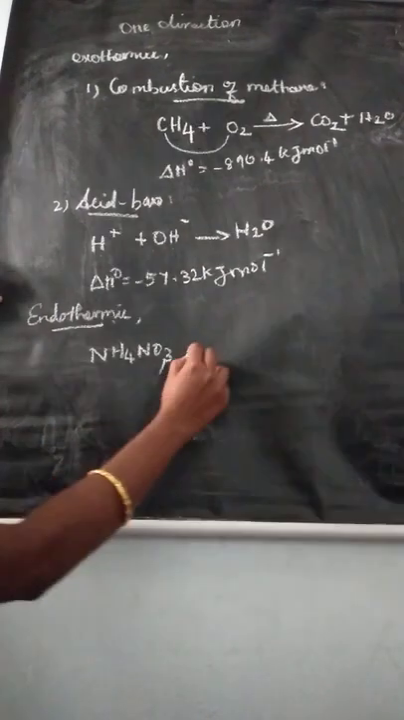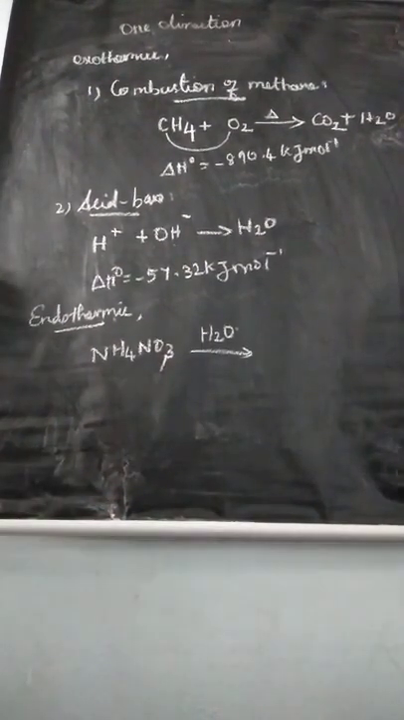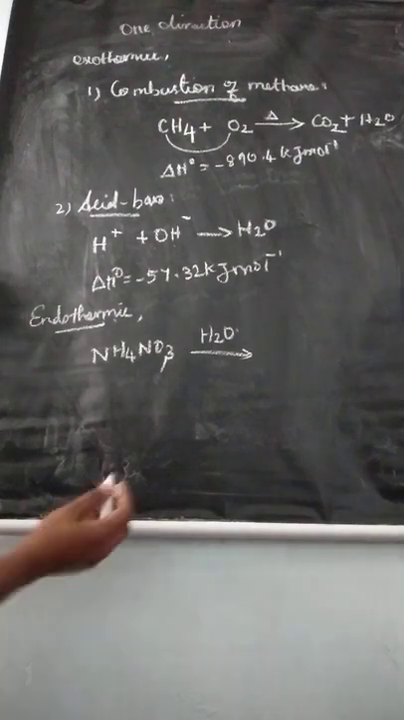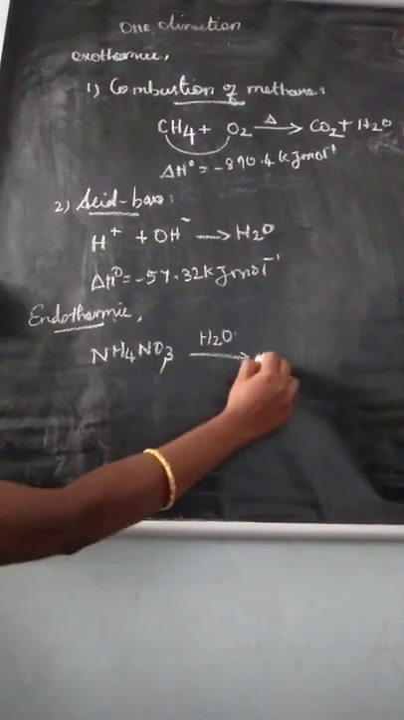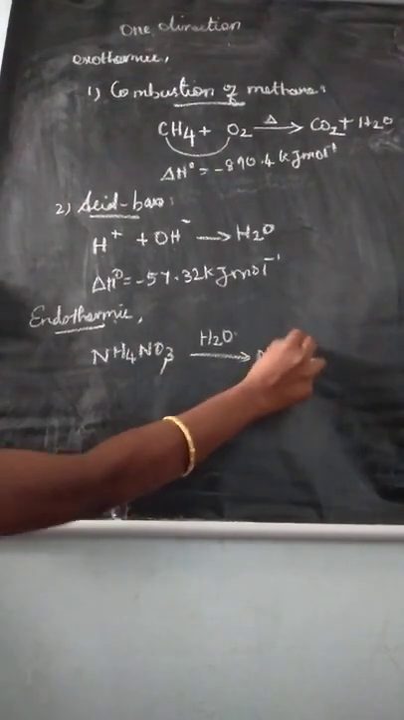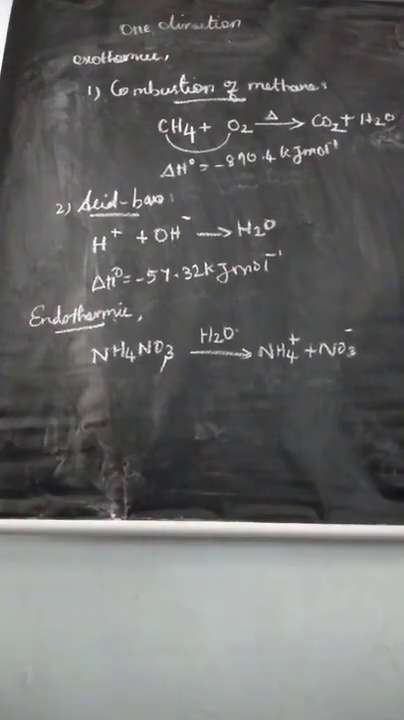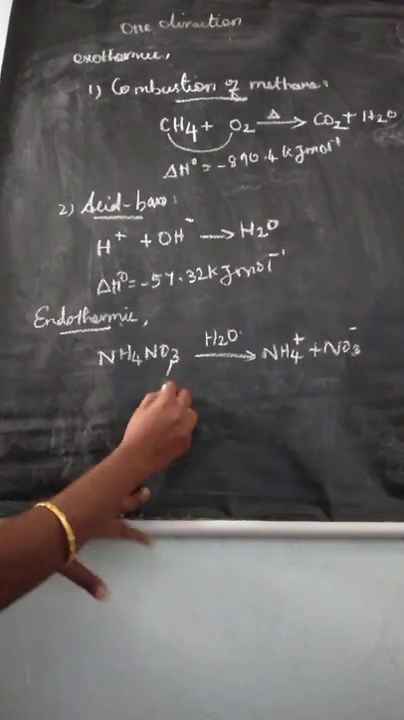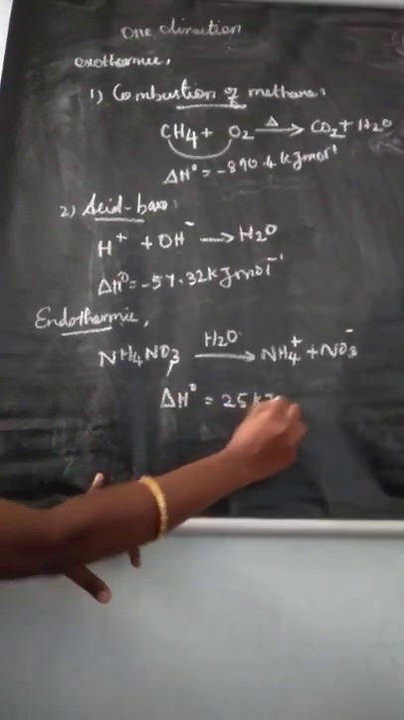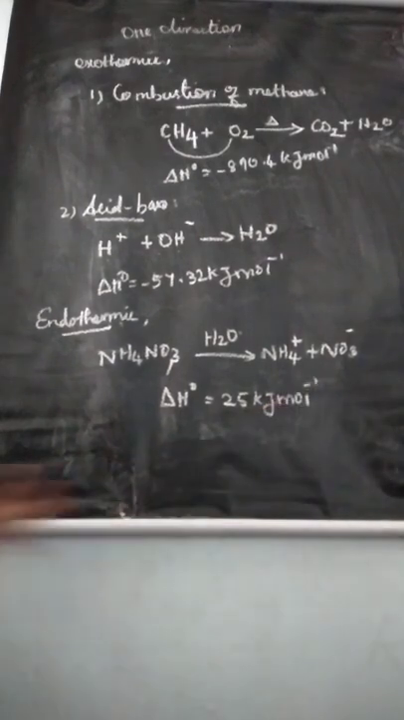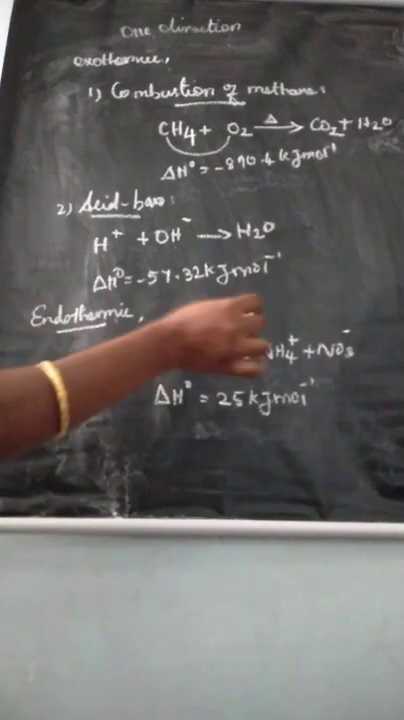This ammonium nitrate dissolves in water and you will get the product. You can separate the ions. If you mix this with the water, you will get the products NH4 plus and NO3 minus. In this reaction, your delta H naught value is 25 kilojoule per mole. This is an endothermic reaction. This reaction we also call spontaneous.